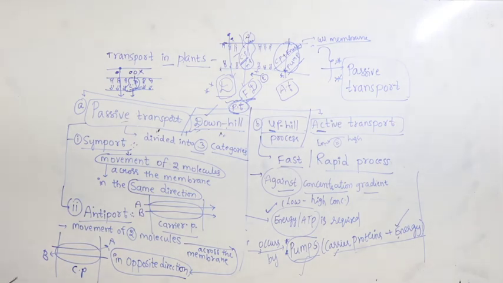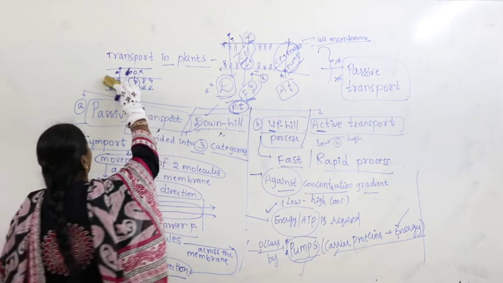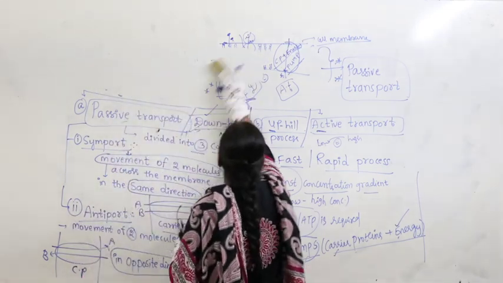Then we have one more category. Under the three categories, the third category is referred to as uniport.